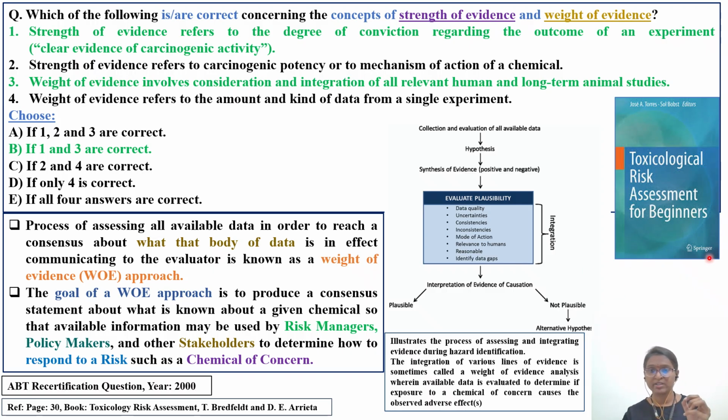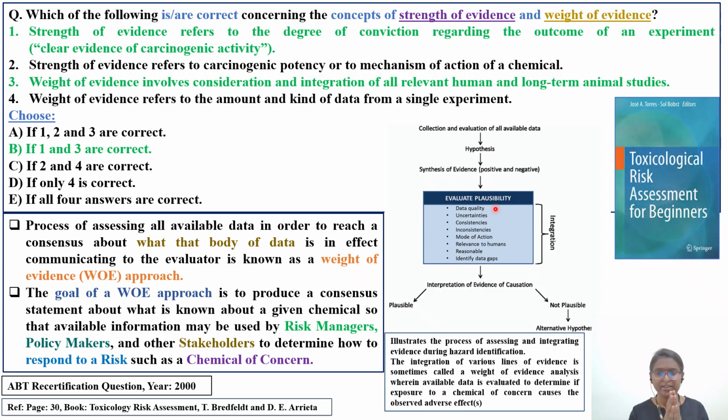So let's go back. These are the various steps. This flow diagram is taken from this textbook only. The first step is collection and evaluation of all available data, which includes in silico, in vitro, animal studies, human studies, epidemiological studies, case control, cohort studies, everything. Then hypothesis, synthesis of evidence. It consists of positive, negative, conflicting, equivocal evidence, and you evaluate plausibility. These terminologies, plausibility, temporality, you will come across. It is there in the syllabus also.